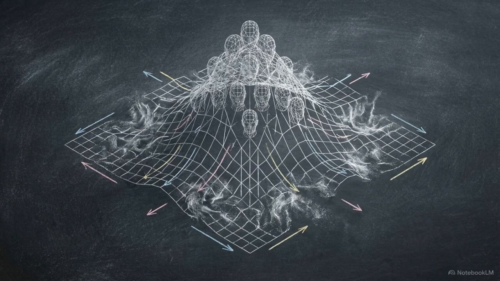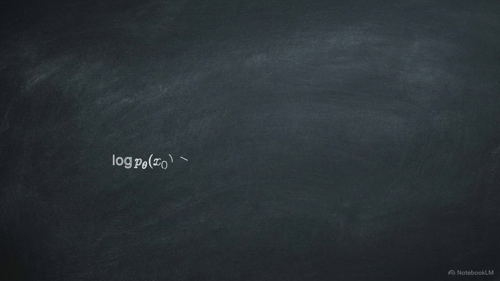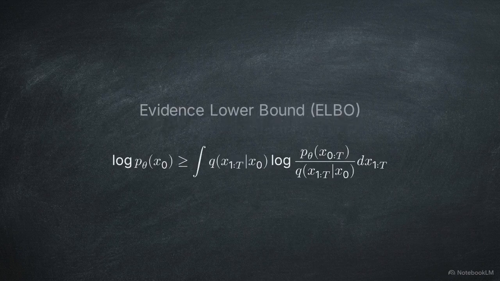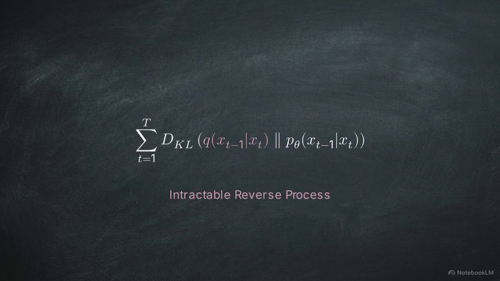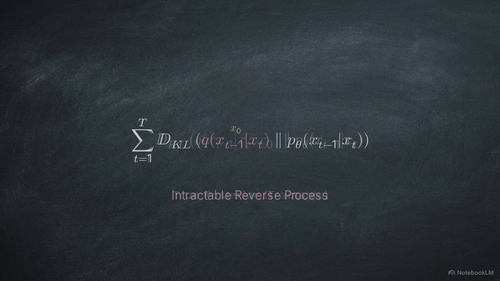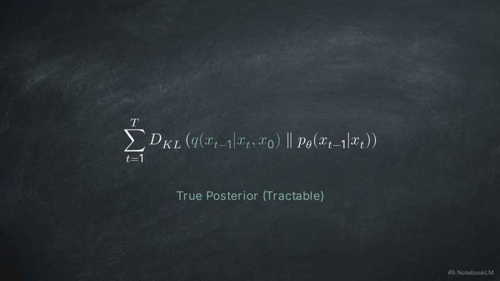With the forward process established, we define our generative objective. Maximize the log likelihood of our data by approximating the true intractable posterior distribution. This equation block represents the evidence lower bound, or ELBO. Because we cannot compute the exact probability of the data directly, we use variational inference to construct this proxy objective, breaking the problem down into distinct Kullback-Leibler divergence terms.